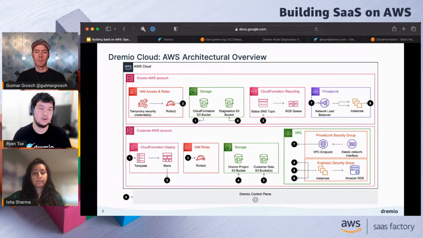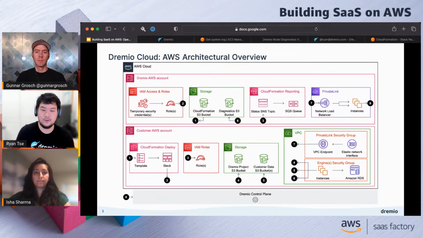Otherwise, engineering can also leverage these same logs to go, okay, this is a special edge case that we need to deal with now. Let's take a look at what that looks like and why that's happening in our system. So we have this Diagnostics S3 bucket to make that easy for us and make it easy for the customer to go, okay, I didn't need to log into the instance to go find that log for you guys. It's automatically done.